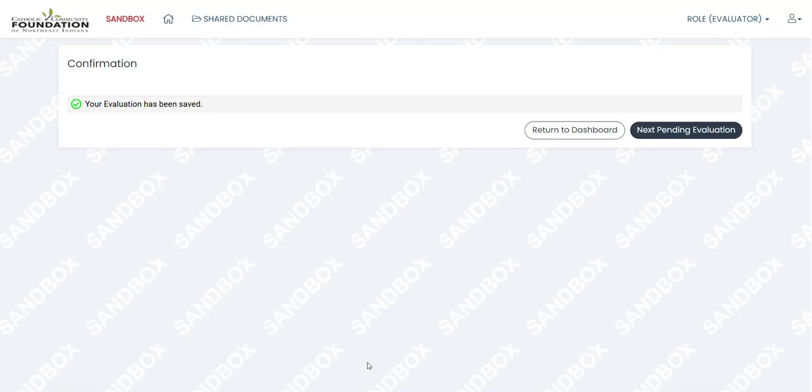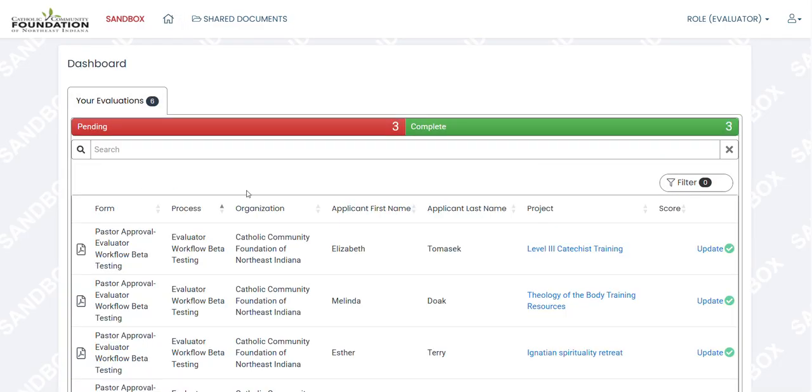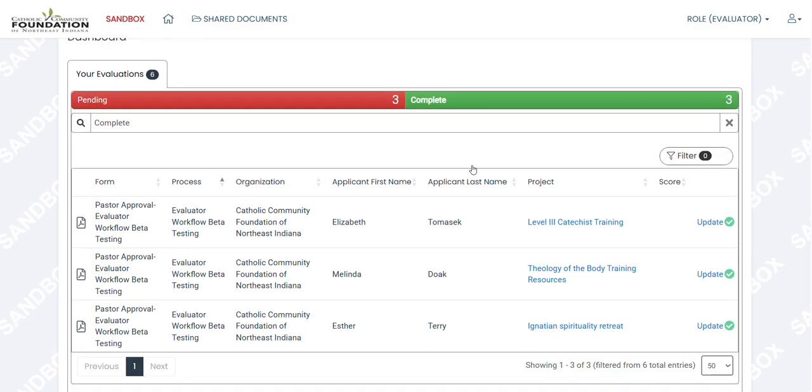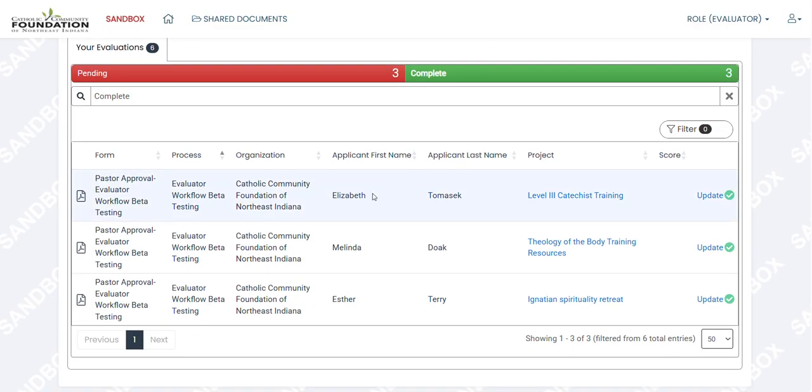Repeat these steps for each application in your pending queue. You can return at any time prior to the submission deadline to modify an approval. Simply click Complete to view your approved applications. Navigate to the application you'd like to update and select Update.